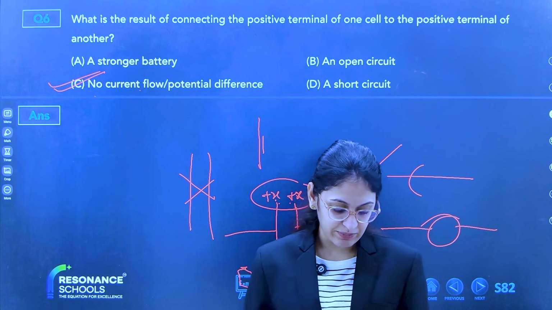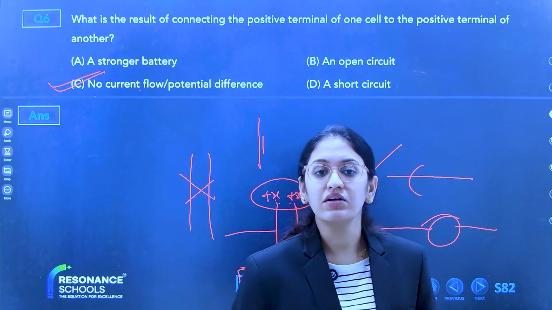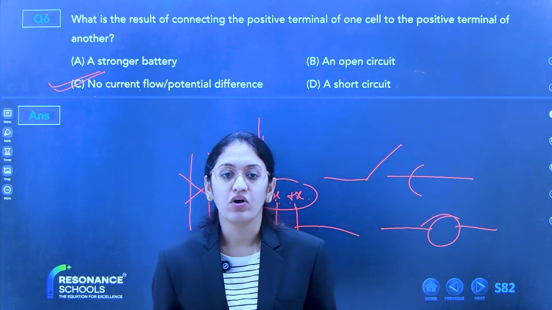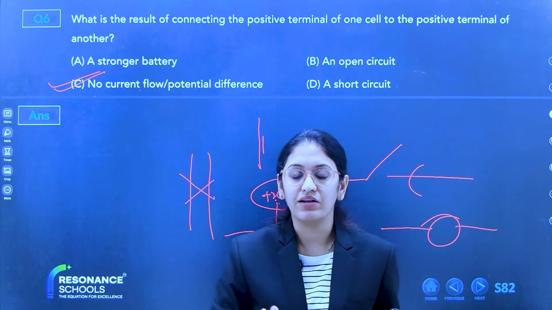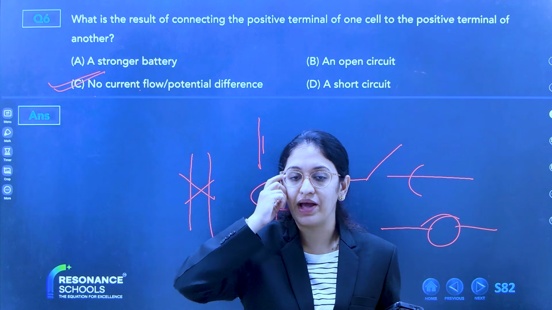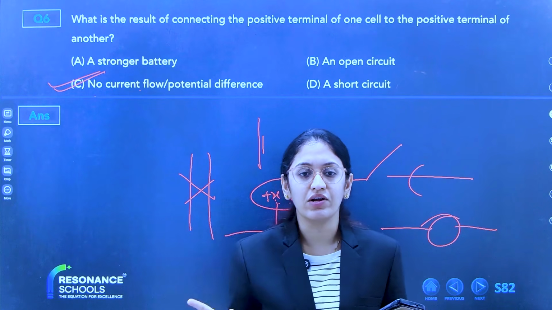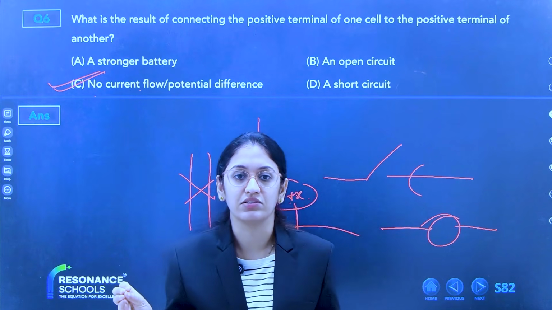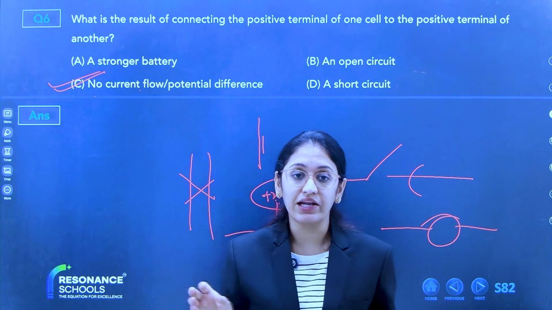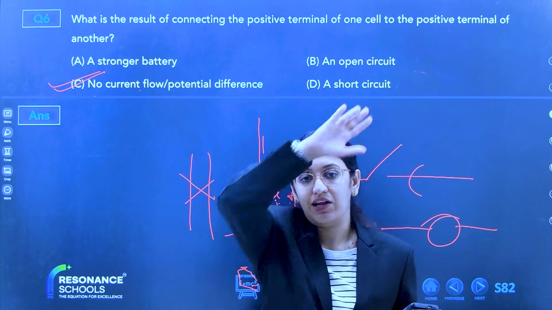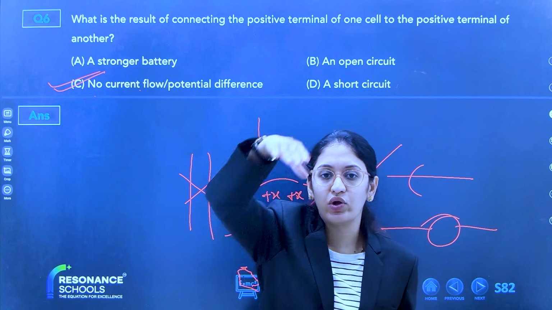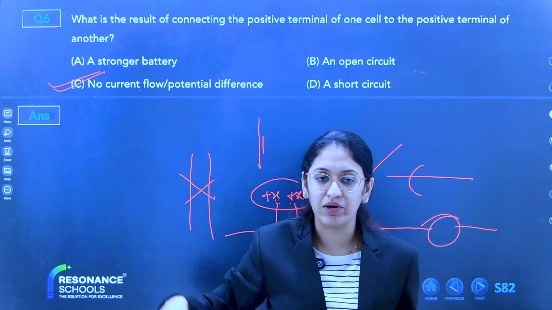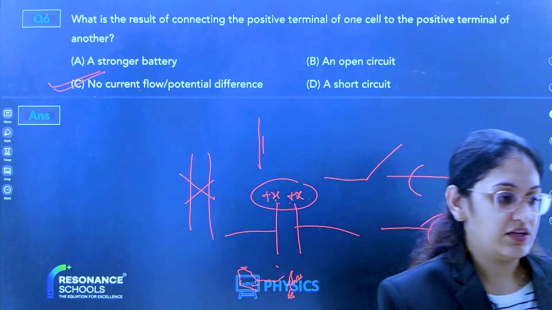Smooth mirror and zigzag mirror. See, in a smooth mirror, the law of reflection is followed. All rays coming in are reflected back at the same angle, maintaining the law of reflection, that is, angle of incidence is equal to angle of reflection. But on a zigzag surface, rays are coming in but going in different directions.